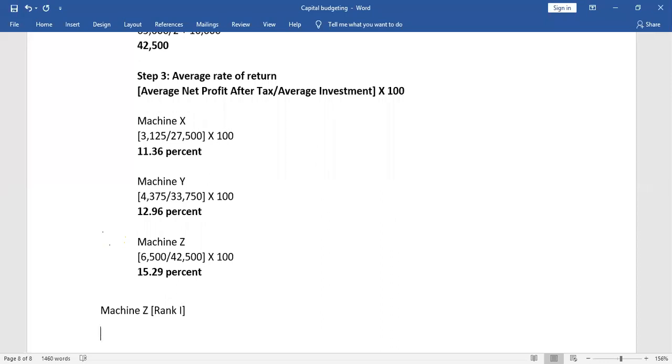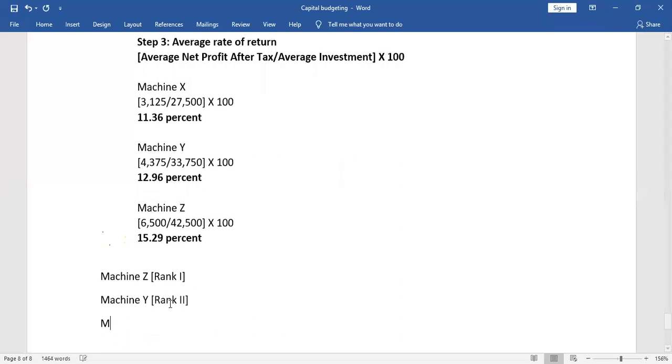The next one, machine Y, is rank 2 and machine X is rank 3. Correct, everyone?